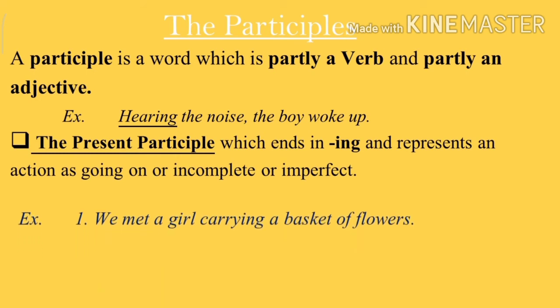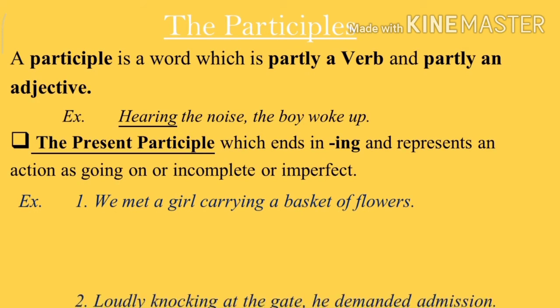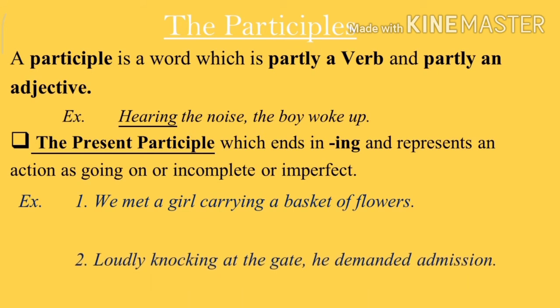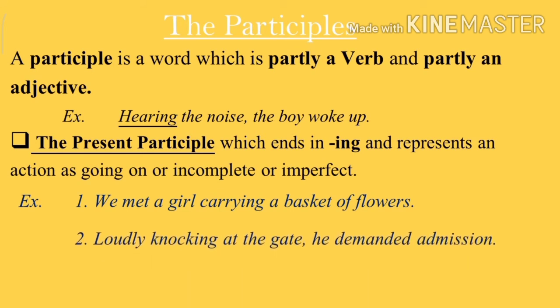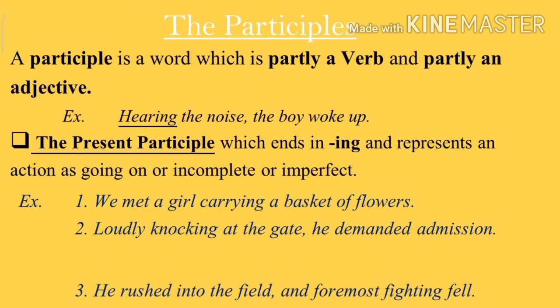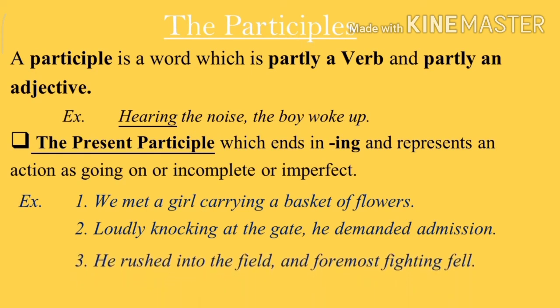Present participle ends in ing and represents an action as going on or incomplete or imperfect. For example, we met a girl carrying a basket of flowers. Loudly knocking at the gate, he demanded admission.